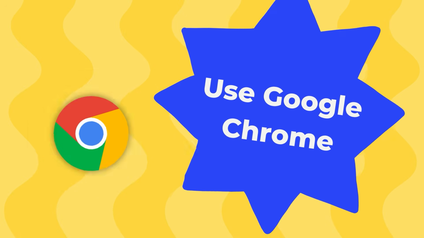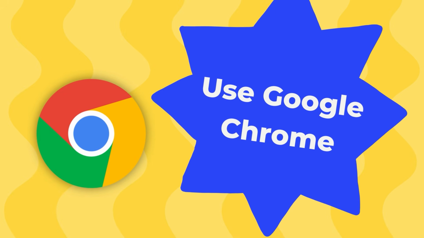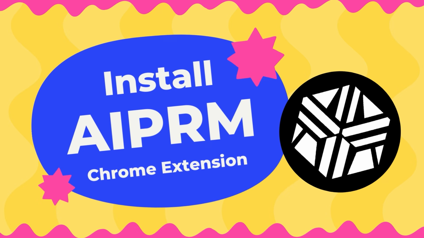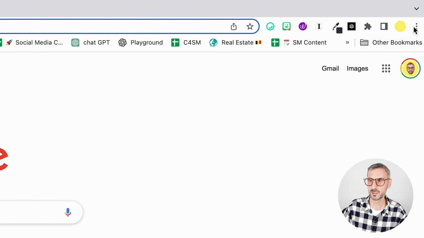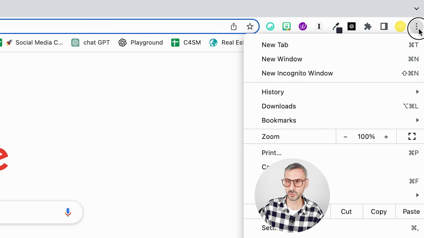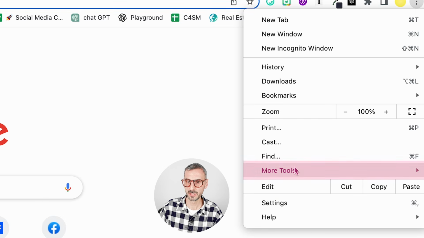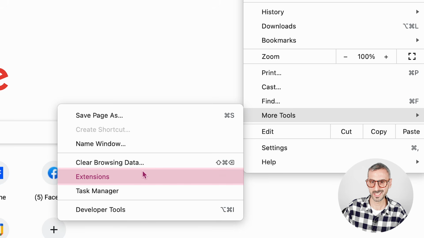All right, so the first step is that you will need to be using Google Chrome because what we will be downloading is a Google Chrome extension. So use Google Chrome. This is step number one. Step number two will be to find the extension. So you locate the three little dots right here. I'm going to click on that and go to More Tools. And in More Tools, you click on Extensions.